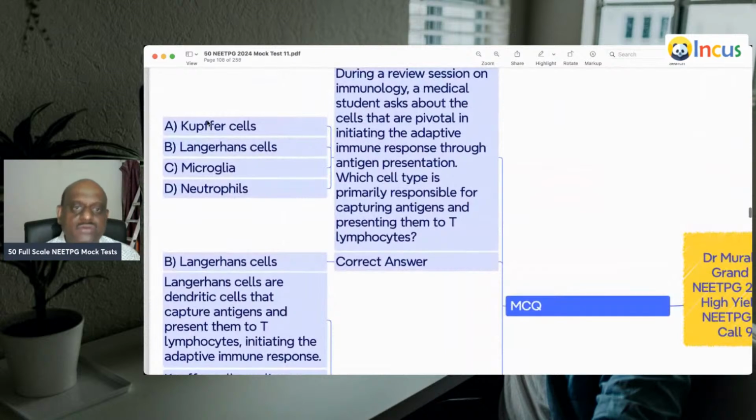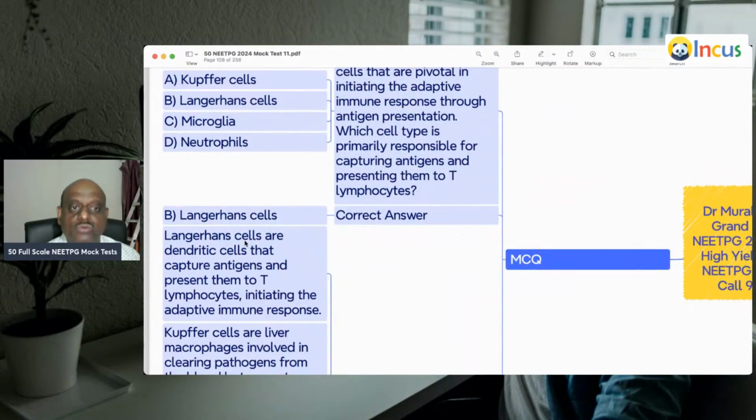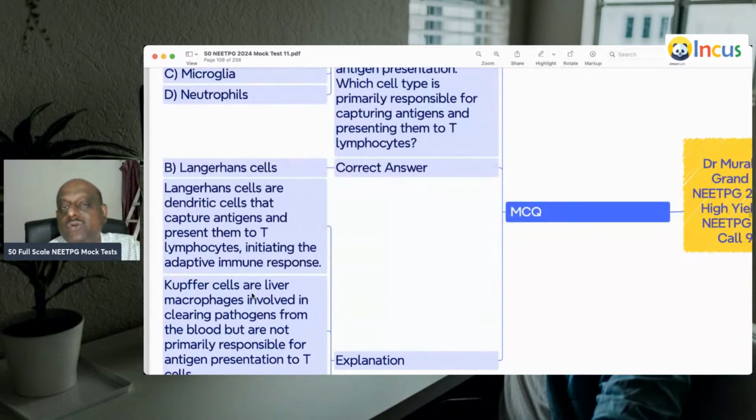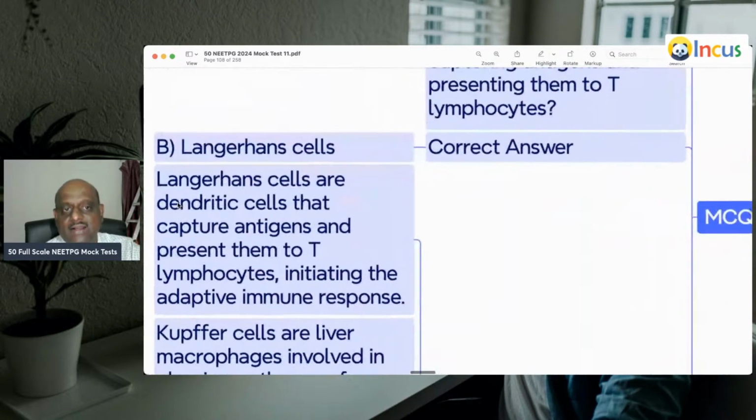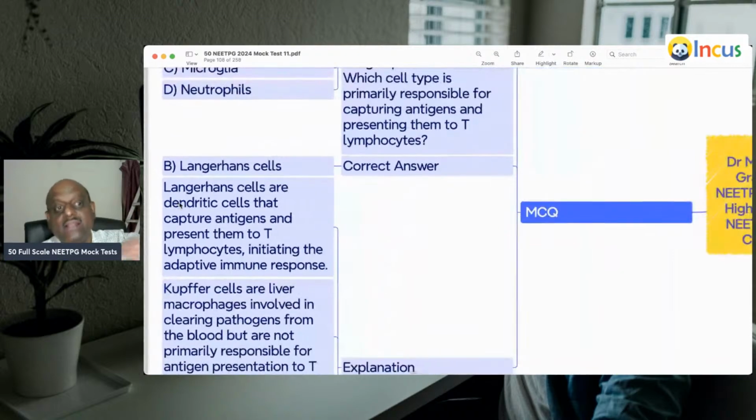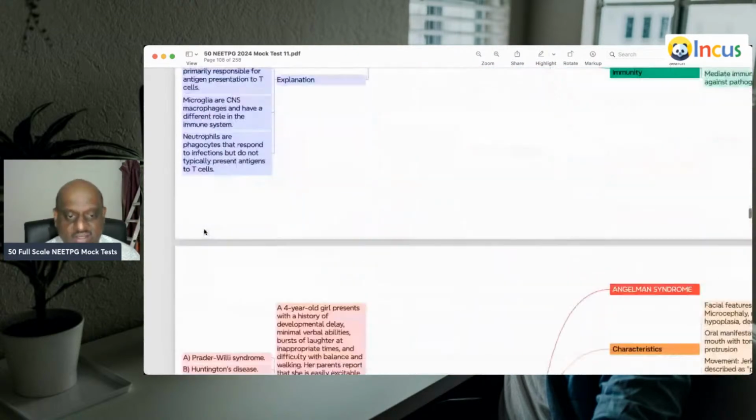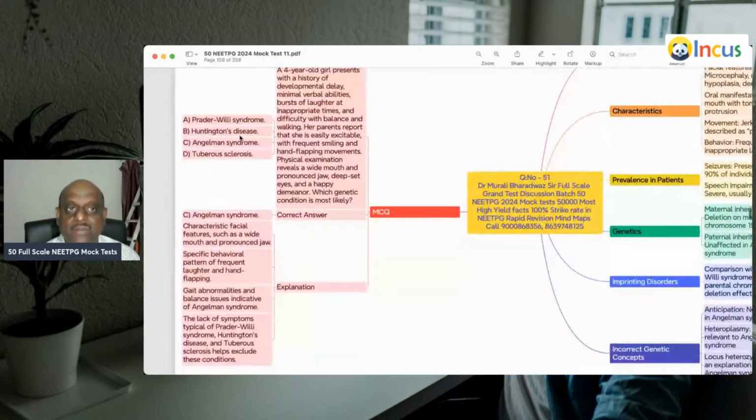You are doing a review session. So which cells capture antigens and present them to the T lymphocytes and initiate an adaptive immune response? Langerhans cells, they are the dendritic cells, is what you need to remember.